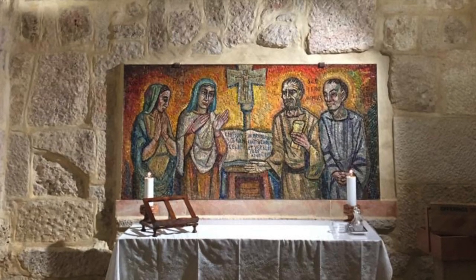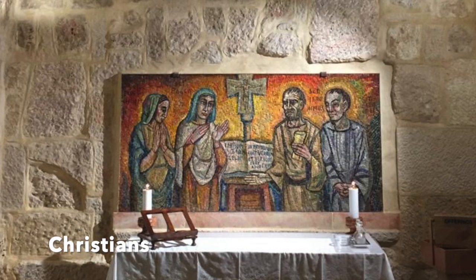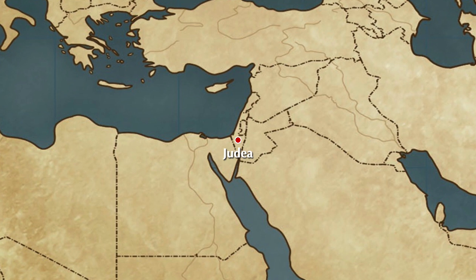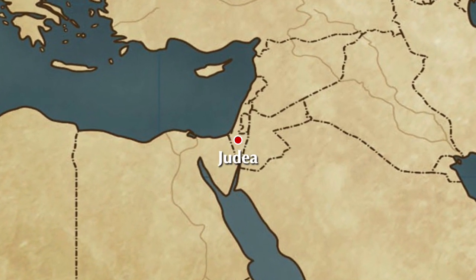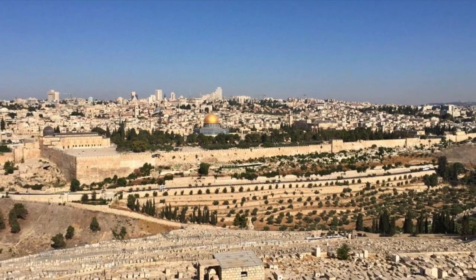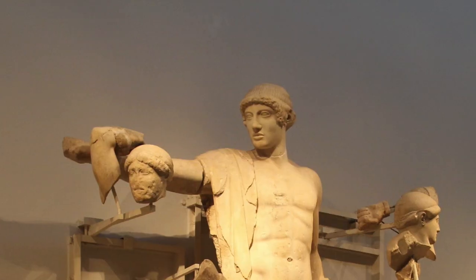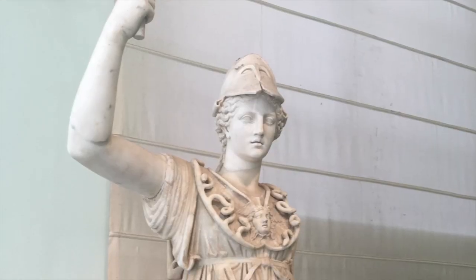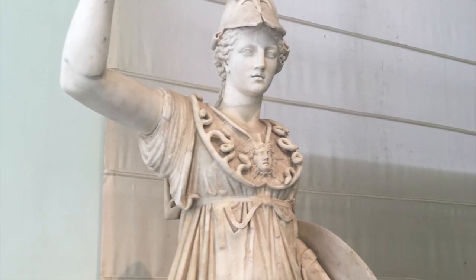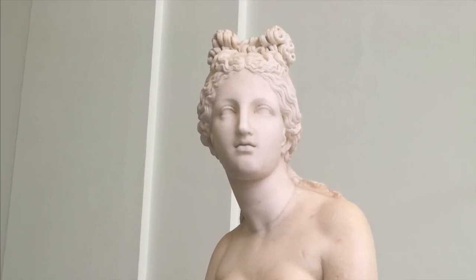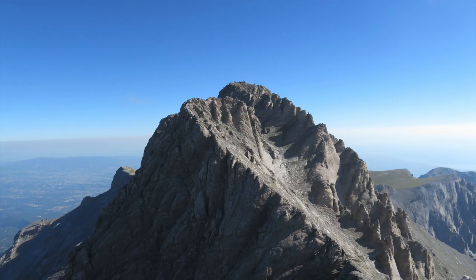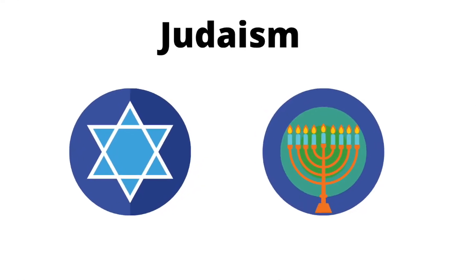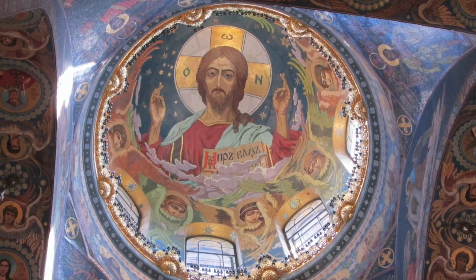The fourth term on the list is Christians. Christianity began in an area of the Roman Empire called Judea. Many of the biblical sites are located there, like Jerusalem, Nazareth, and Bethlehem. Before Christianity, in and around this area, you had the religions of Judaism and something called paganism. Paganism is a term that means the belief in a polytheistic religion. In other words, belief in many gods, such as the Greek gods of Mount Olympus. Judaism and Christianity, however, are monotheism, the belief in one God.